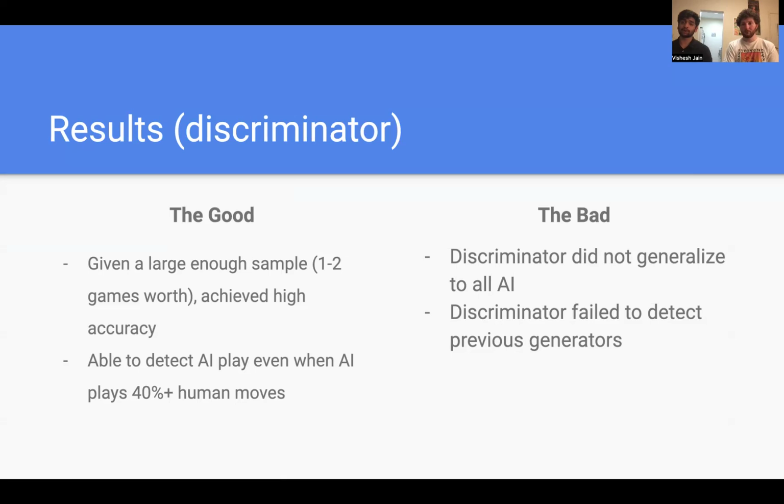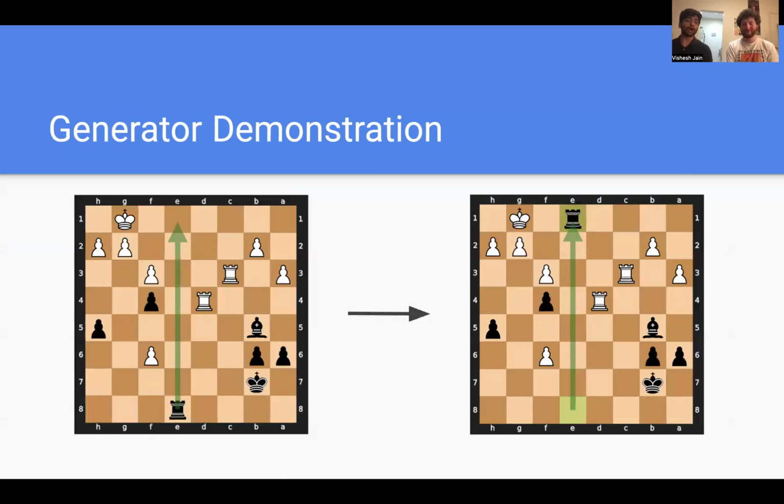On the bad side, the discriminator's ability did not generalize over AI. So for example, a discriminator from stock GAN and one from the basic GAN, they would not be able to discriminate against each other's generators. And finally, the discriminator also showed a memoryless property where we often fail to detect previous generators from a few epochs ago.